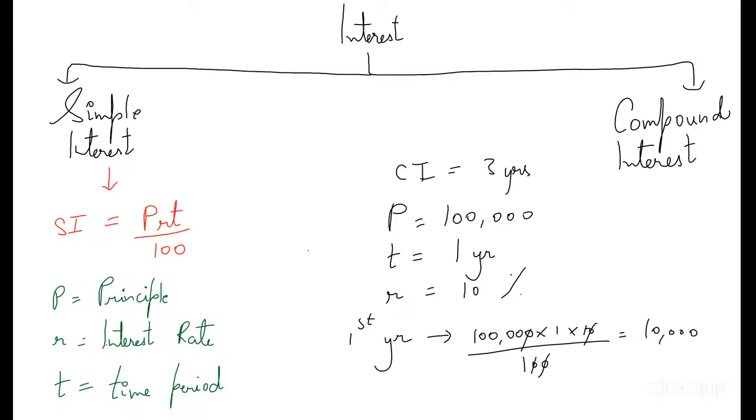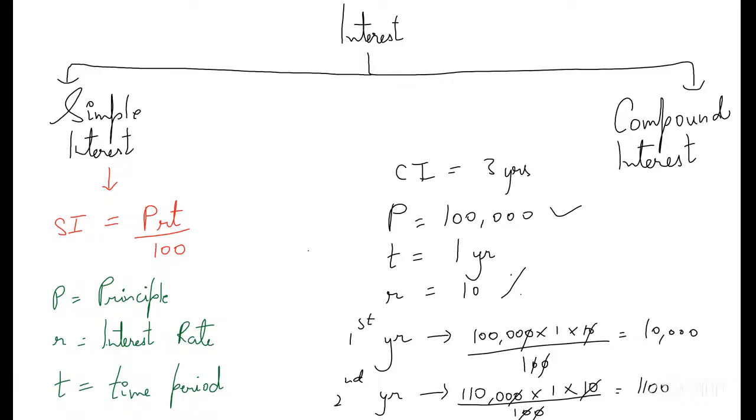Now for the second year, what will be the principal? Not 10,000, and the principal will not be 1 lakh. The principal for the second year is going to be 1 lakh 10,000, into 1 into 10 by 100. Calculate and tell me what interest we will get. 11,000.